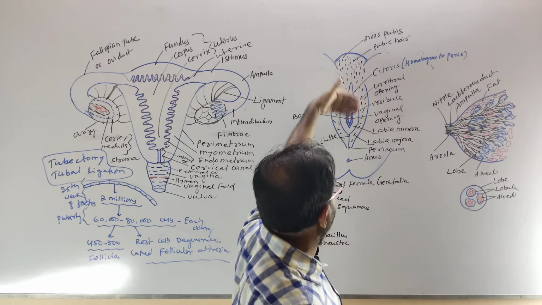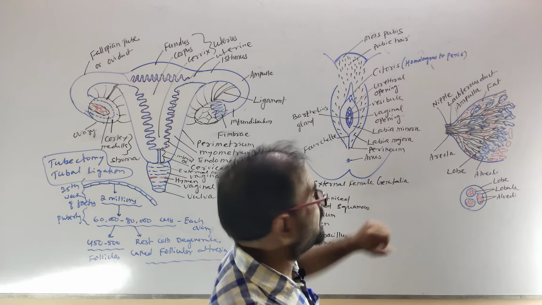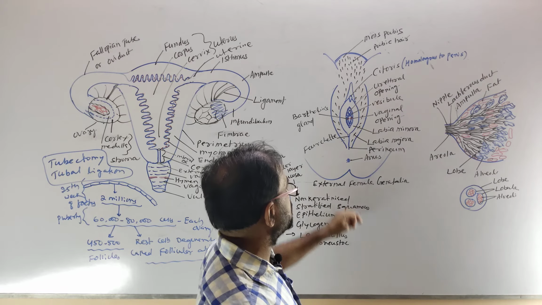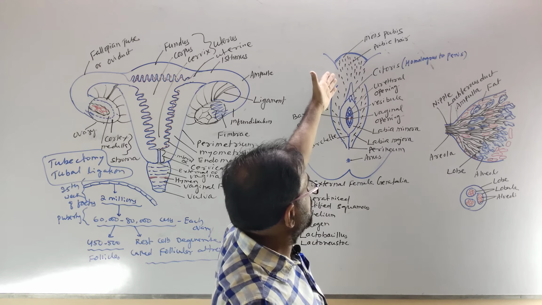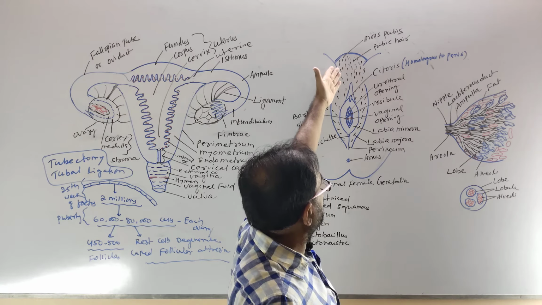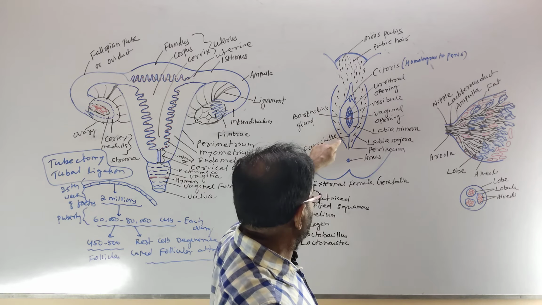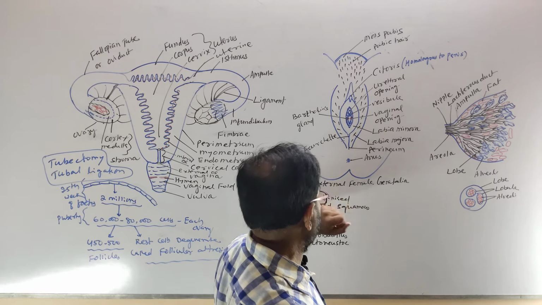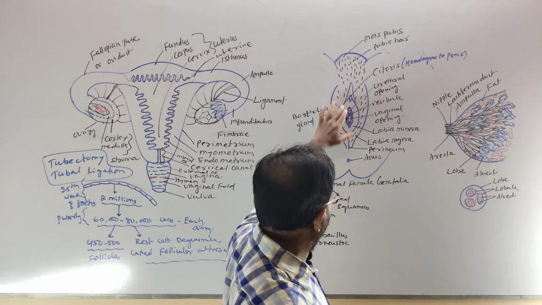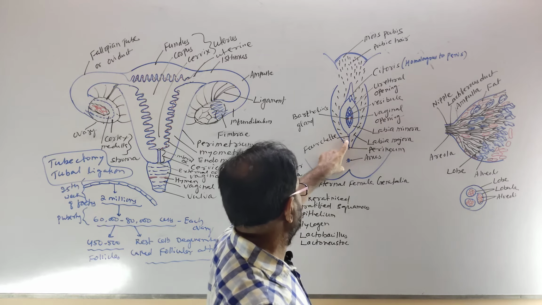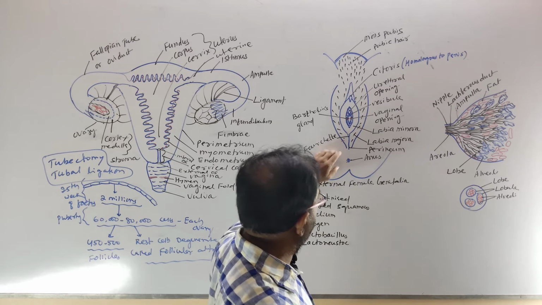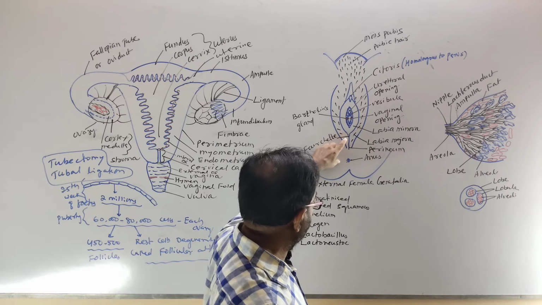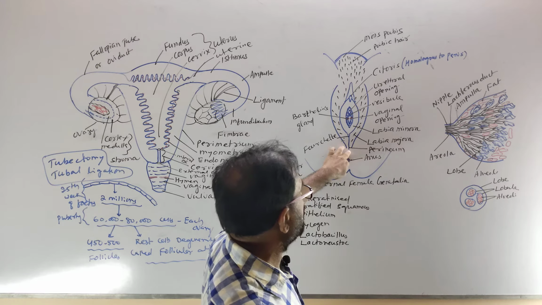Clear? The upper part is called mons pubis. It is an elevated, fatty area called mons pubis. When mature, it possesses pubic hair. The hairs are found in the mons pubis region and in the labia majora. The lower junction of the labia minora is called the fourchette, and the part between the fourchette and the anus is called the perineum.